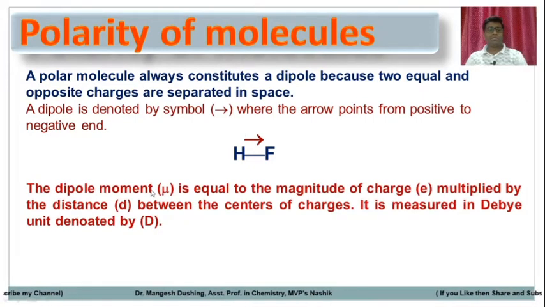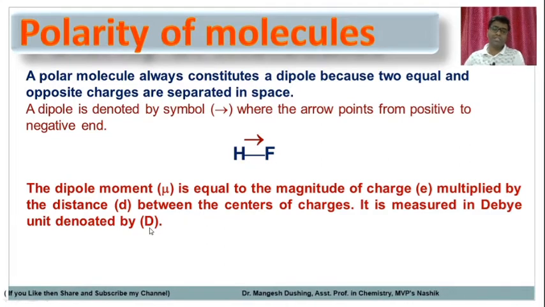The dipole moment is shown by the symbol mu. It is equal to the magnitude of the charge multiplied by the distance d between the centers of the charges. It is measured in debye, and the unit is shown by the capital D.